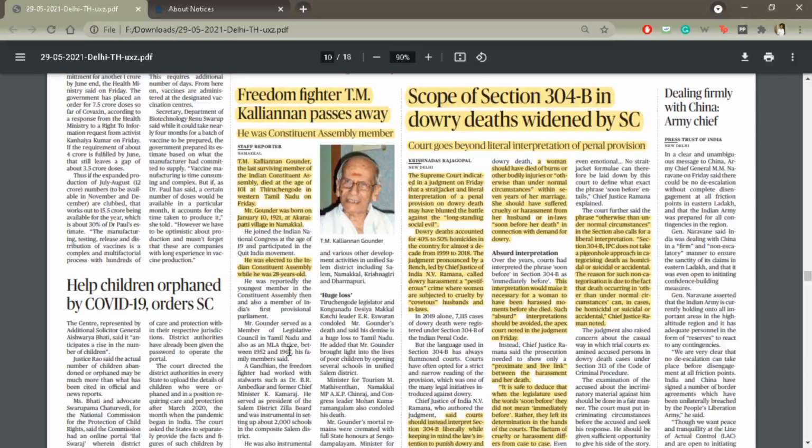And then on the right hand side is a judgment related to dowry deaths. So section 304B, which deals with dowry deaths, says that for an action to be constituted as a dowry death, a violent event has to immediately precede such a demand. However, the Supreme Court has now come up with a new interpretation of it.